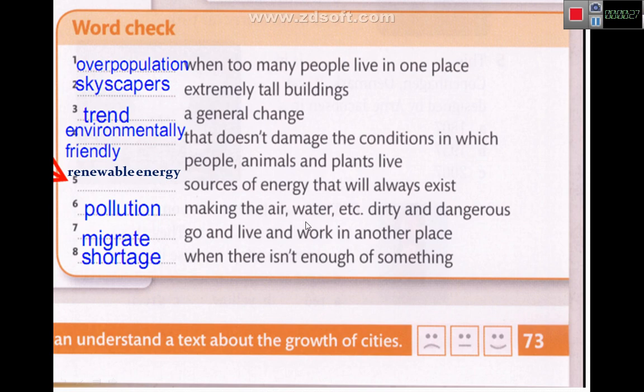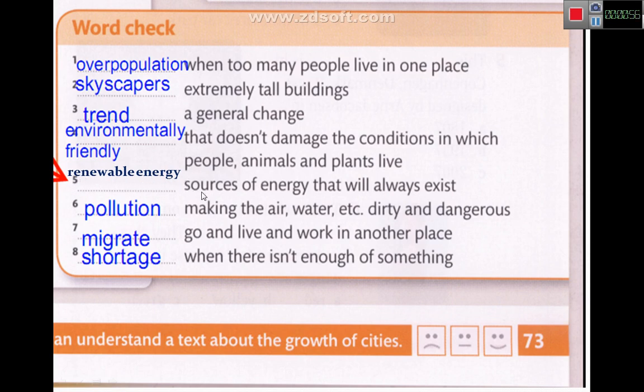But before starting the new lesson, let's review the words from the text we studied in the previous lesson. Overpopulation means when too many people live in one place. Please write down and practice with them. Skyscrapers means extremely tall buildings. Trend, a general change. And environmentally friendly means that it doesn't damage the conditions in which people, animals, and plants live. And number 5, renewable energy.